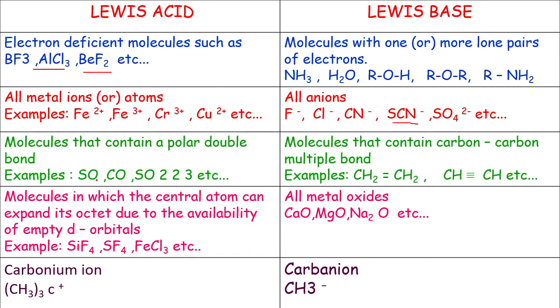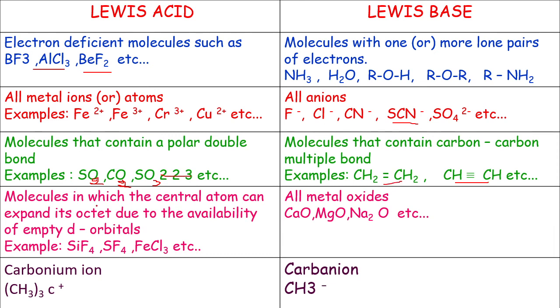For example, sulfur dioxide, carbon dioxide and sulfur trioxide. Molecules that contain carbon-carbon multiple bonds, for example carbon-carbon double bond and carbon-carbon triple bond, act as Lewis bases. For example, ethylene and acetylene, CH2 double bond CH2 and CH triple bond CH, act as Lewis bases.